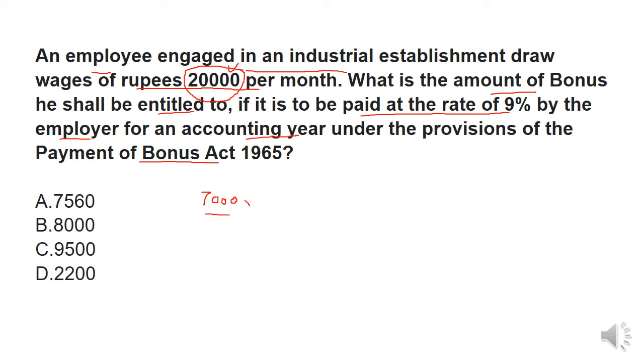So we have to take 7,000, right? And apart from this, 9% is given, right? Bonus will be given at the rate of 9%. So it will be 9 by 100, and bonus is calculated for 12 months, so into 12. So if we calculate, we will get 7,560. So answer A will be correct. So move to the next question.